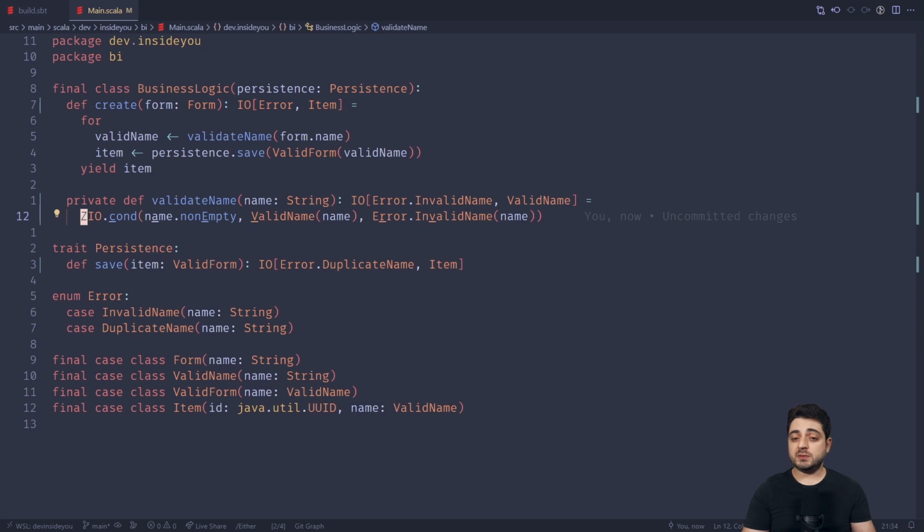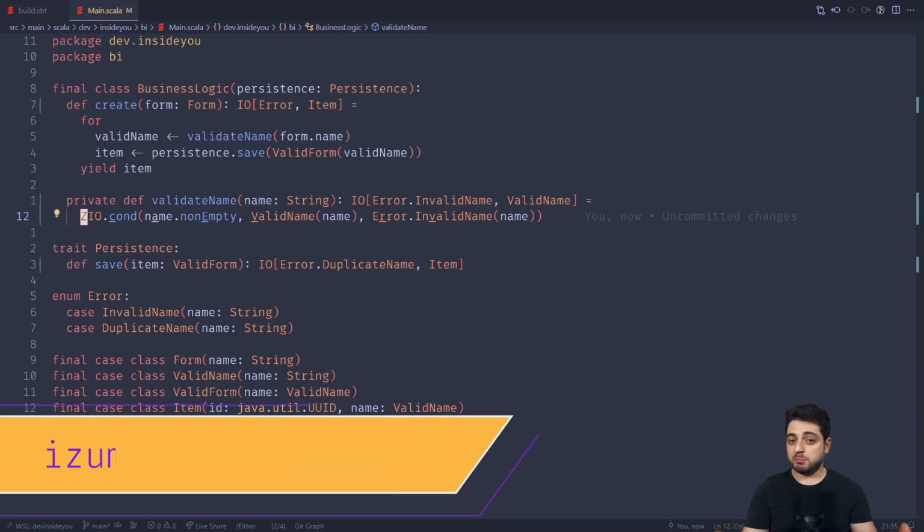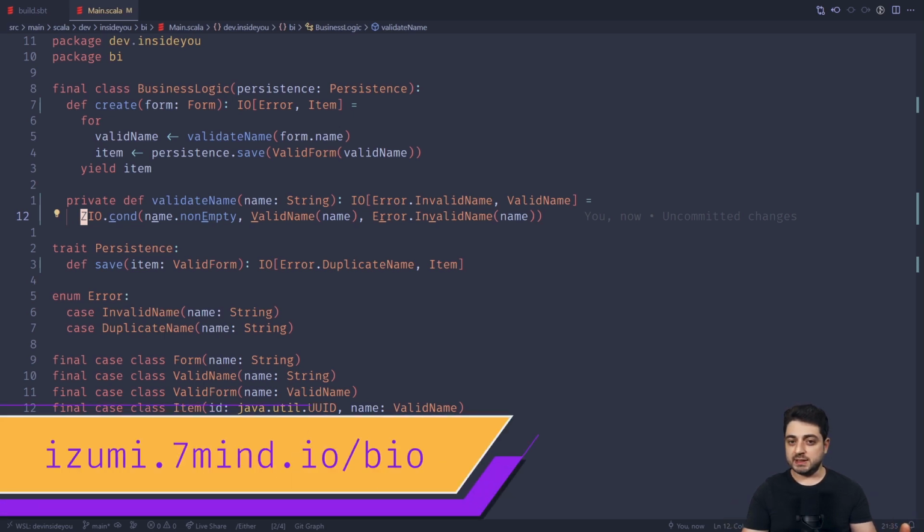Firstly, if you're not ready to give up on Tagless Final, but at the same time you also don't want to give up this dedicated slot to handle errors, I highly recommend that you watch my video about error handling, in which I mentioned a library called Izumi-BIO, which gives you pretty much Tagless Final type classes for bifunctors, and actually even trifunctors. All the links are in the description below.